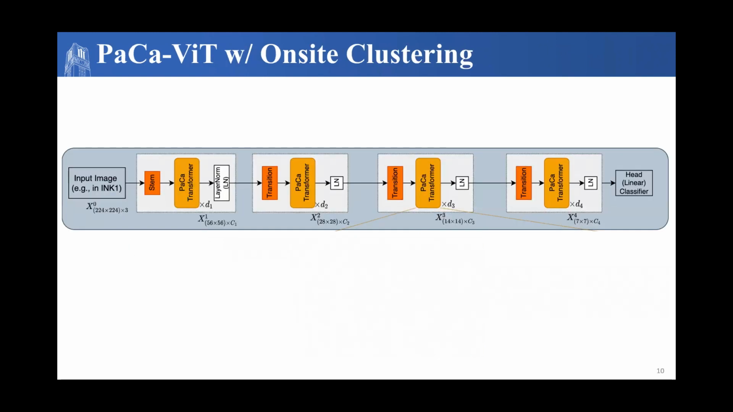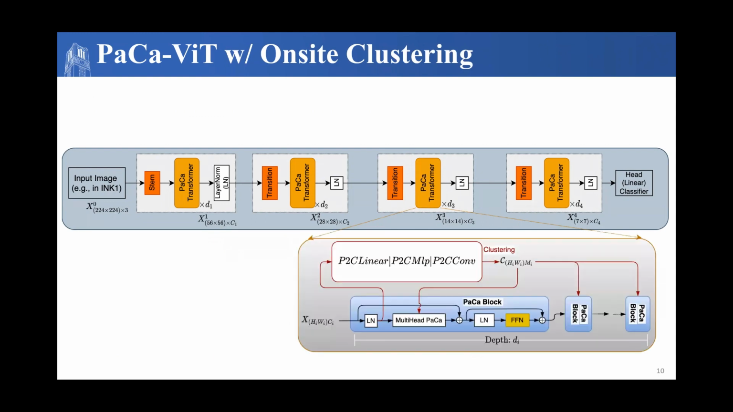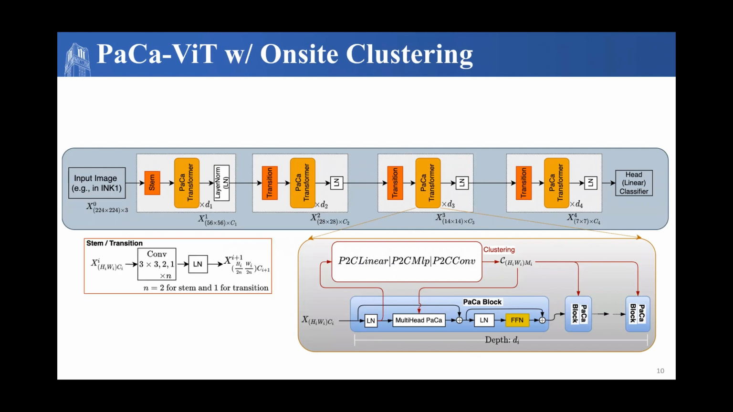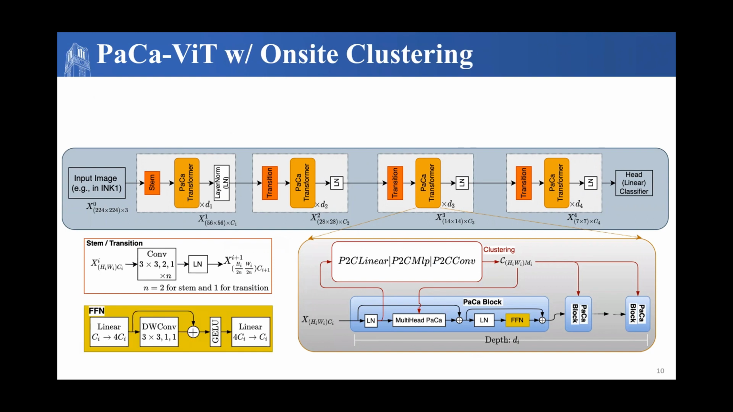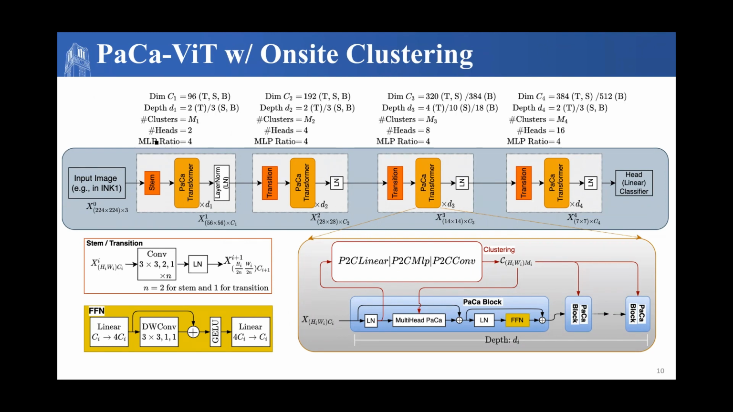Here we give an overview of our architectural model, where we have 4 stages. In each stage, we use stage-wise on-site clustering. Our stem and transitions are a convolution followed by layer norm. And our feed-forward network is a linear expansion, depthwise convolution activation, followed by a linear contraction, as well as some additional architectural choices.